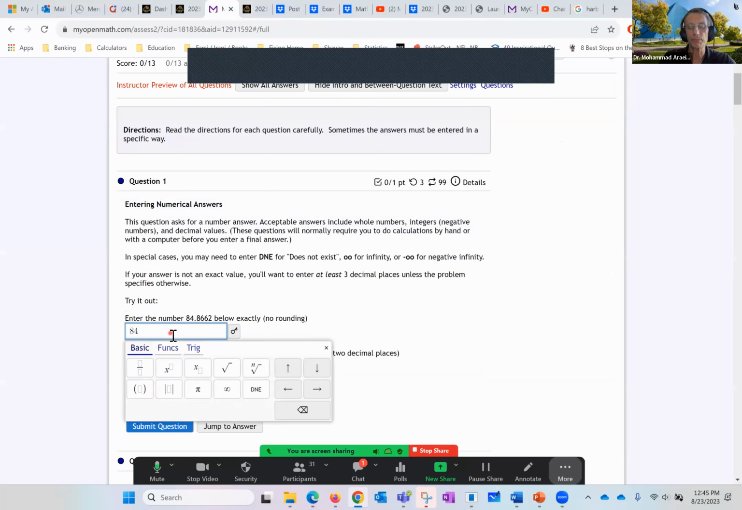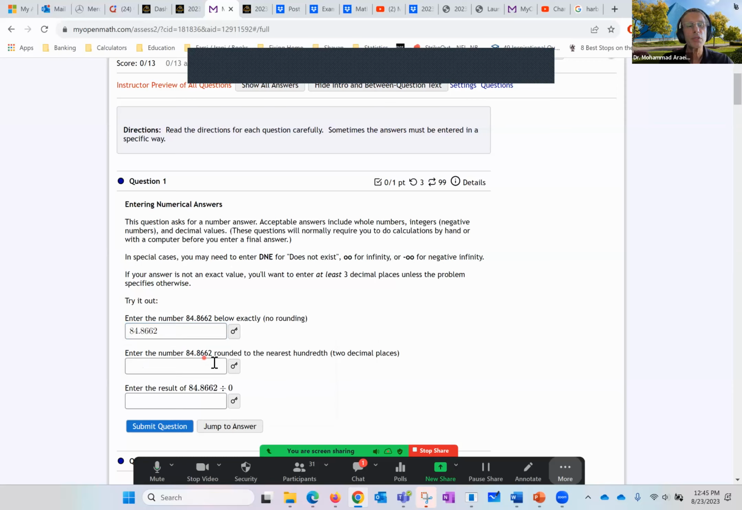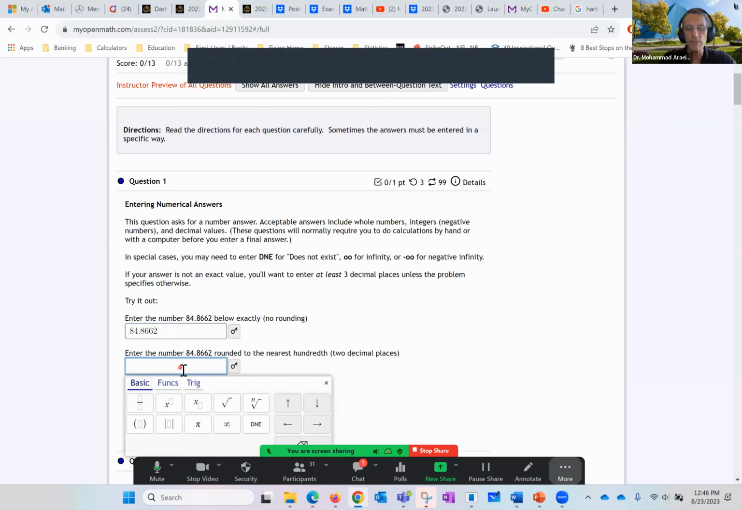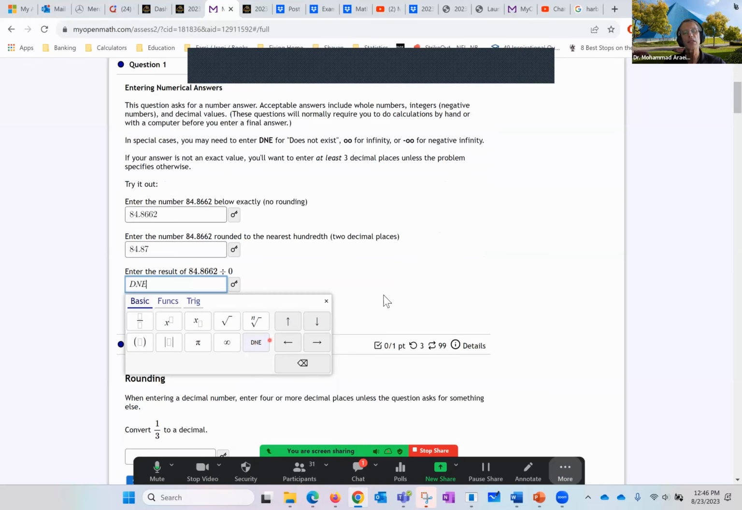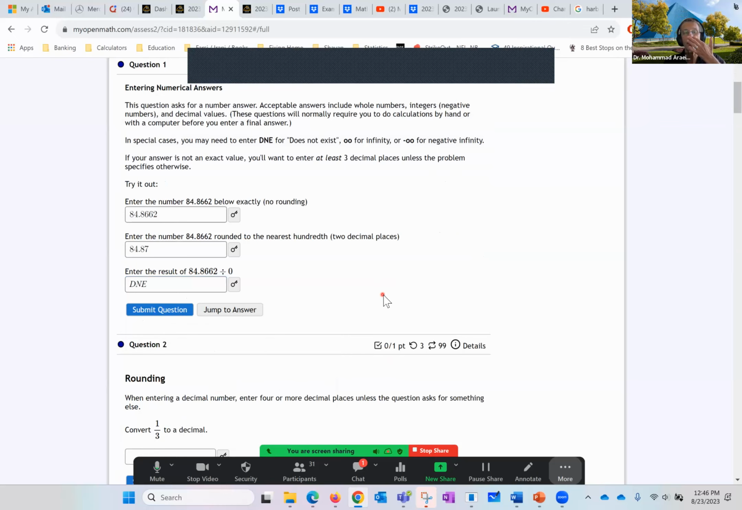So first we want to put this number, 84.8662. The next one says, put the same number, but this time round it to the nearest hundredth. So 84.8. Next to it is 6. This is the number that we are concerned with. Since next to 6 is another 6, this goes up to 7. That's rounding. Can I divide by 0? The answer is no. It's undefined. They don't use undefined. They use DNE, which stands for does not exist.